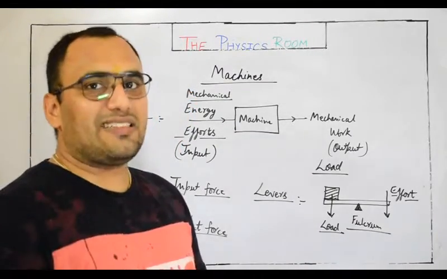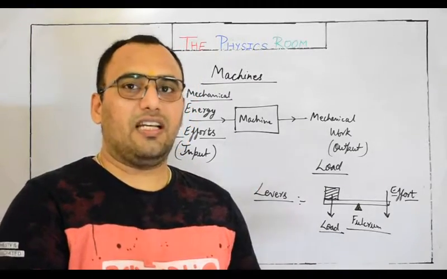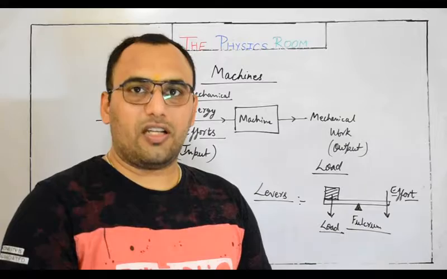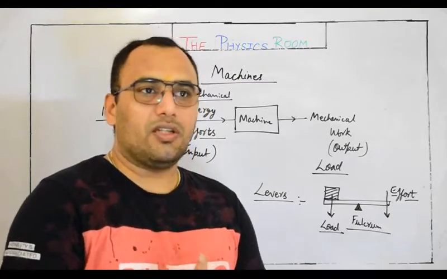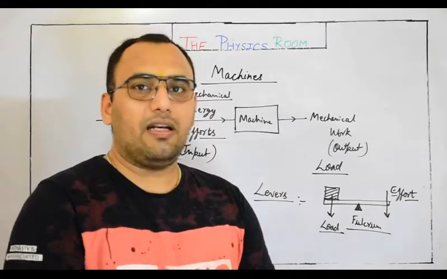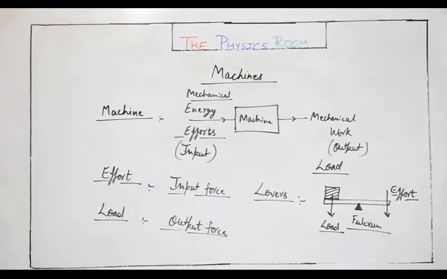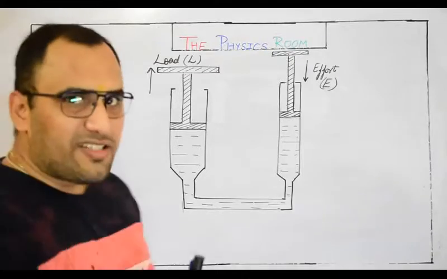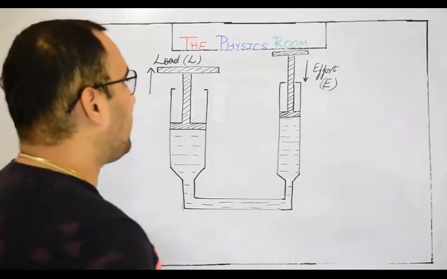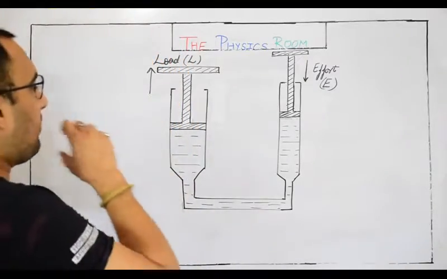For that I will take the example of a hydraulic lift. It is a kind of machine through which we can lift heavier weights. The basic principle of a car jack is a hydraulic lift. Right now we are talking about how we can define mechanical advantage as well as velocity ratio with the help of a hydraulic lift. A hydraulic lift works on Pascal's law, in which liquid exerts equal pressure in all directions.